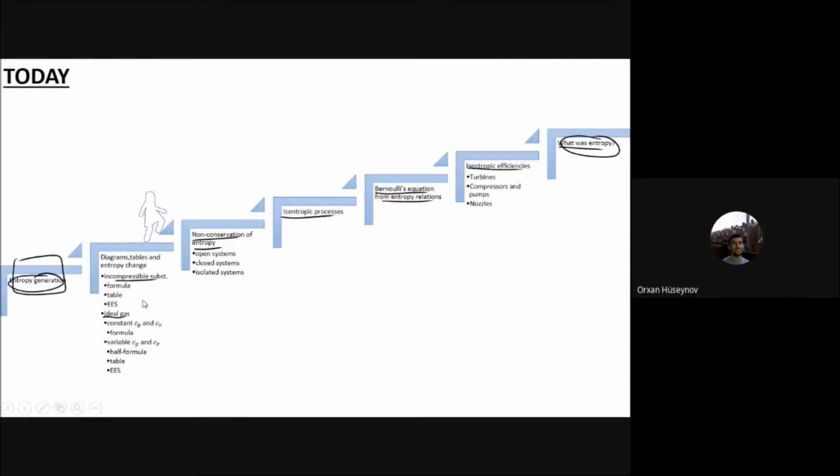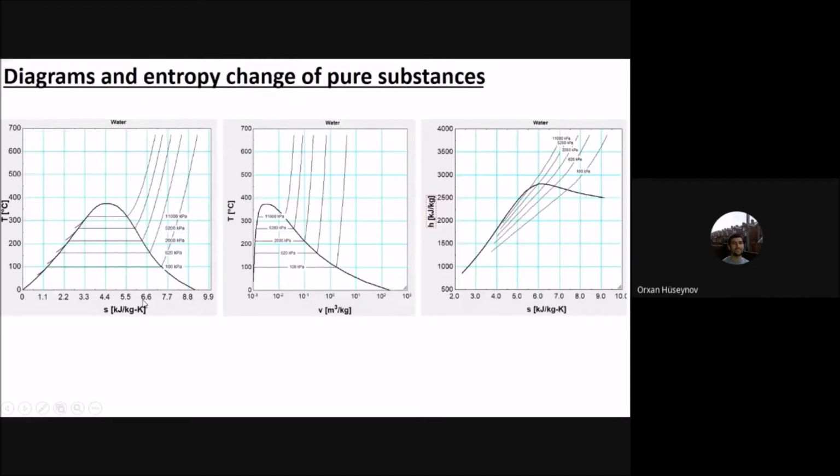Okay, now I will talk about the diagrams and the entropy change of pure substances, which is the second part of it. We have diagrams very similar to the T-v diagram, for example, for water. This is the T-v diagram of it. And we have also the T-S diagram, the temperature versus entropy. And we have also the H-S diagram, which is the enthalpy versus entropy. Okay, we have the different diagrams, and these are all for water.